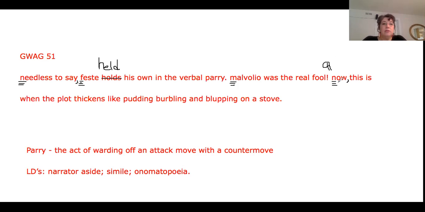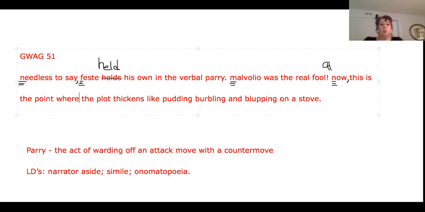So now this is, and we're going to change tools here. Let's change this to the point where the plot thickens, like pudding. Like pudding is, that's right, you guessed it, a simile.